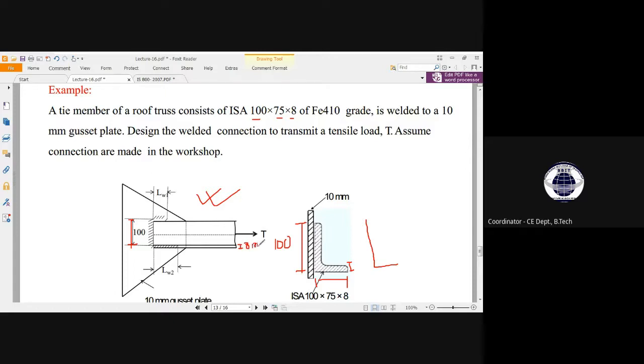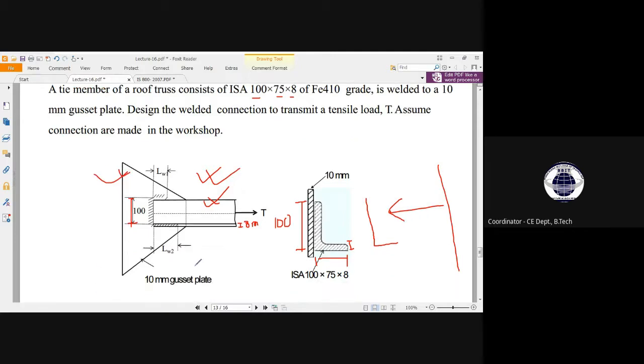From the front, if you stand here, you can observe this section, right? The 75 millimeter you cannot observe from the front, so you cannot see it in this picture either. This is the gusset plate, which is 10 millimeter thickness.